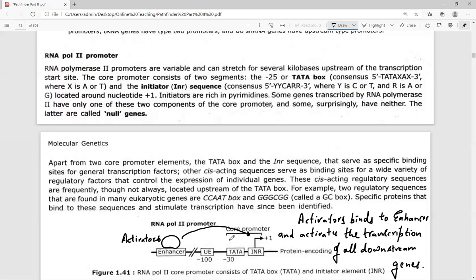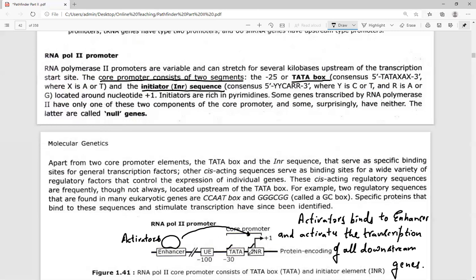Okay, next, RNA polymerase second promoters are variable and can stretch for several kilobase pairs in length. The RNA polymerase second promoter can consist of two different types of core sequences: the Tata box and the INR sequence. One is referred to as the Tata box, and another one is referred to as the initiator sequence.